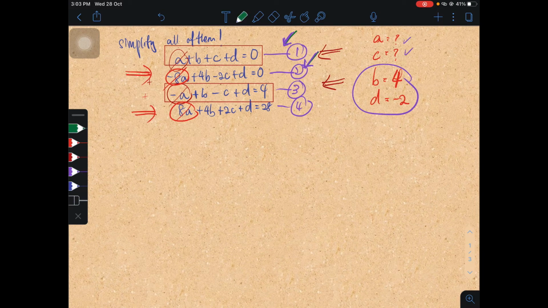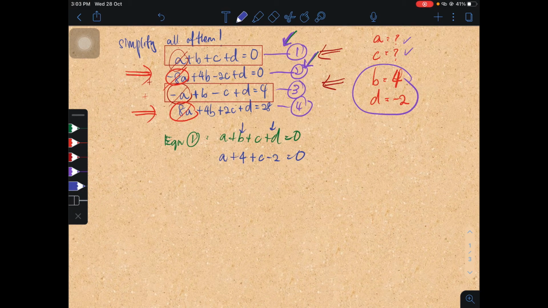So I am going to take out equation 1, which is A plus B plus C plus D equals to 0. Therefore, I sub in the values of B and D. I'm going to get A plus 4 plus C minus 2 equals to 0.